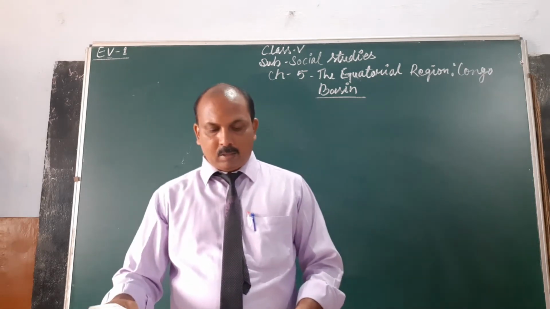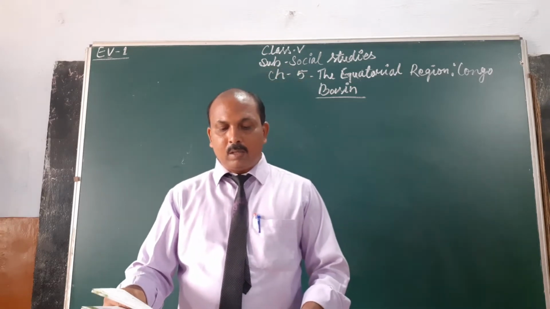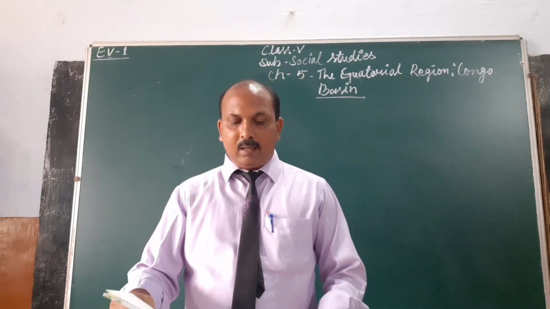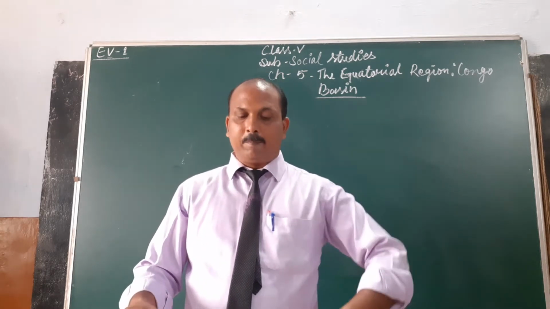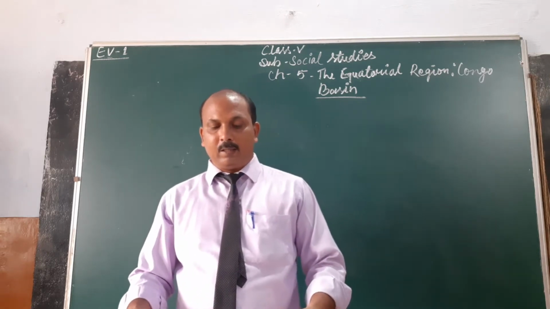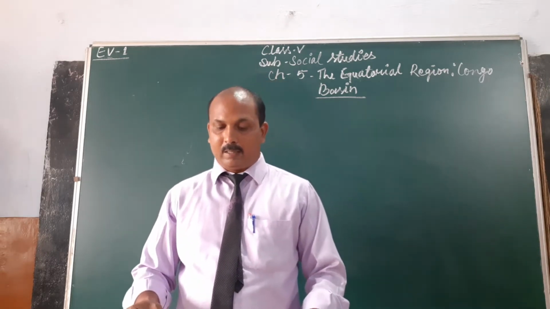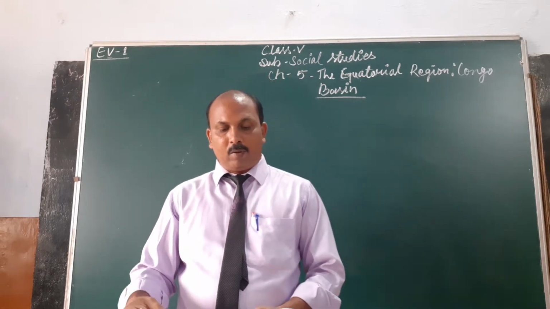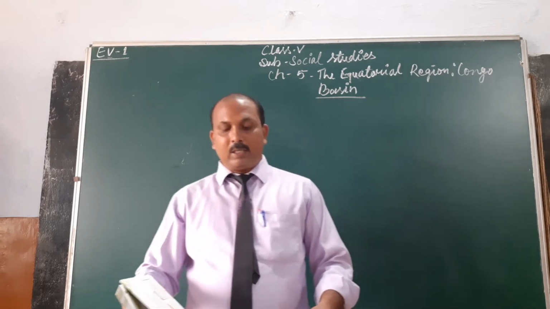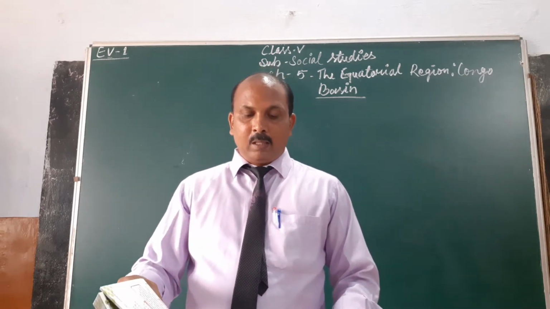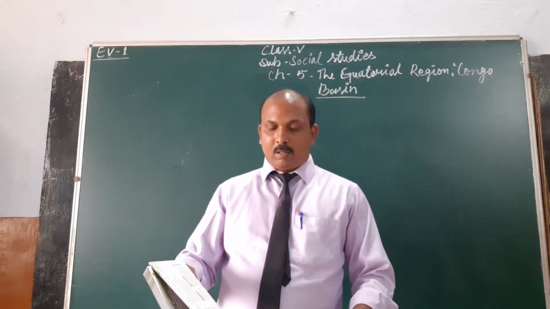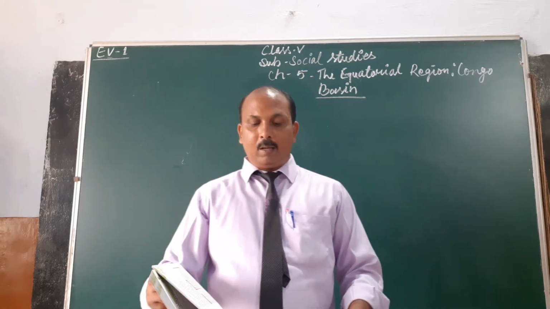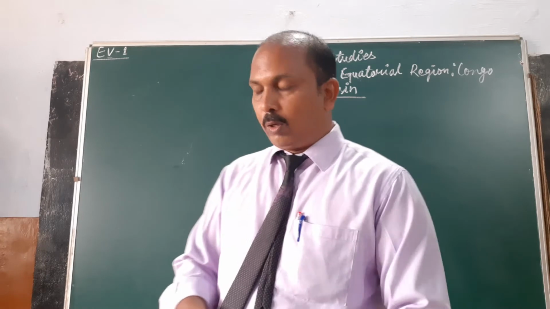I am just reading the paragraph. The longest latitude that passes through the center of the earth midway between the North Pole and the South Pole is called the equator. In the first chapter we learned about parallel lines, and in that topic here is the description of the equator. I am just showing it to you.